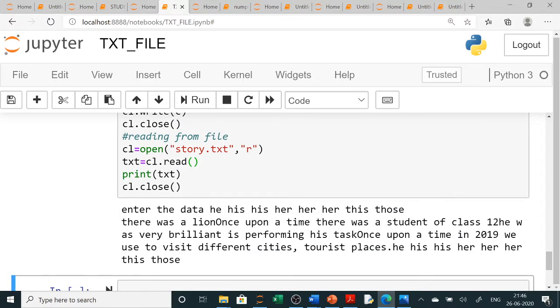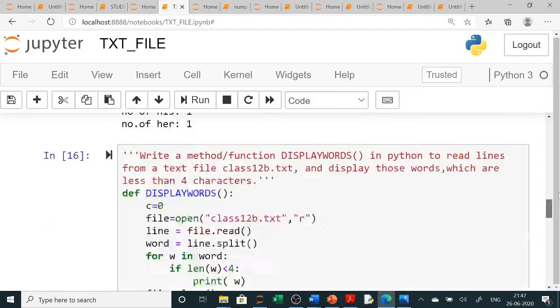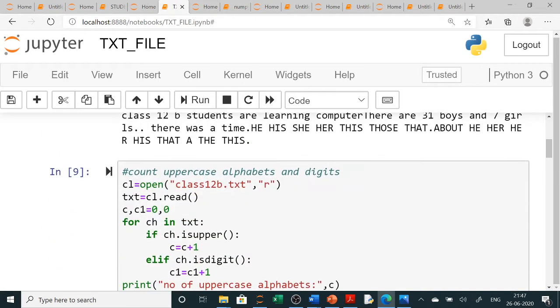Now in this program, if the question is that you count how many vowels are there, then simply what you have to do is, you have already read, you will use a for loop, and you will simply use an if to check it. If it is A, E, I, O, U, then it will count and print how many vowels are there. Like the same question, you can just copy it and paste it, and then you can check how many vowels are there. Let us see which programs we have.